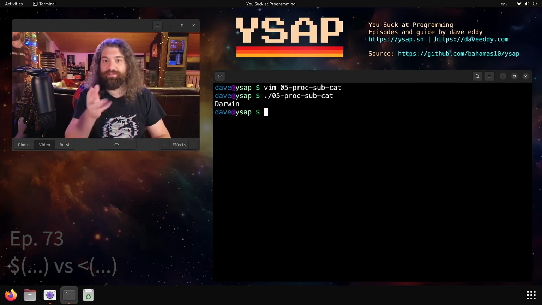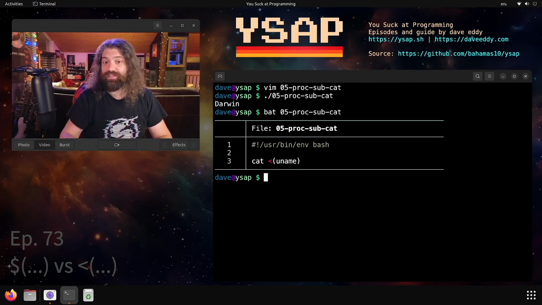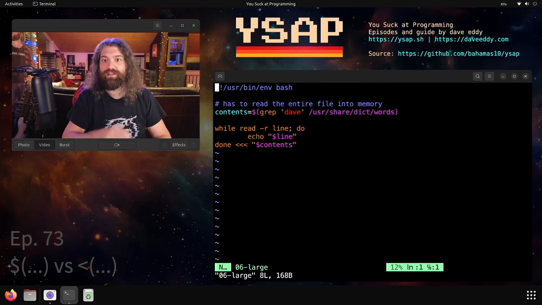So we ran that example, we get the output of it. It gets replaced by a file name, which happens to be a FIFO, which is a named pipe that exists on your system. Cat can read that file, and that file will get replaced by the standard out of the command that's being run in that syntax. Why is that useful? Because what if we have large data?